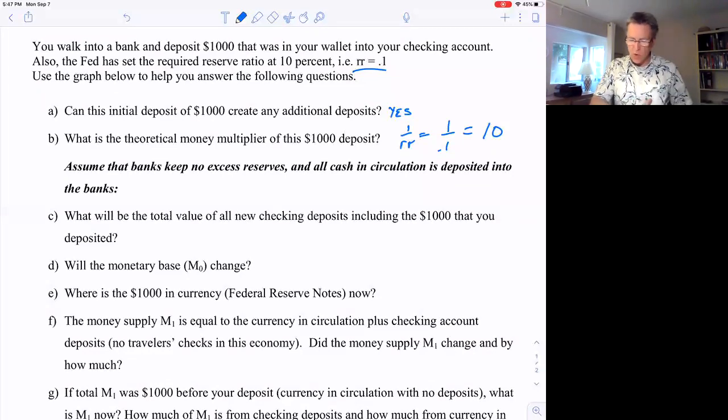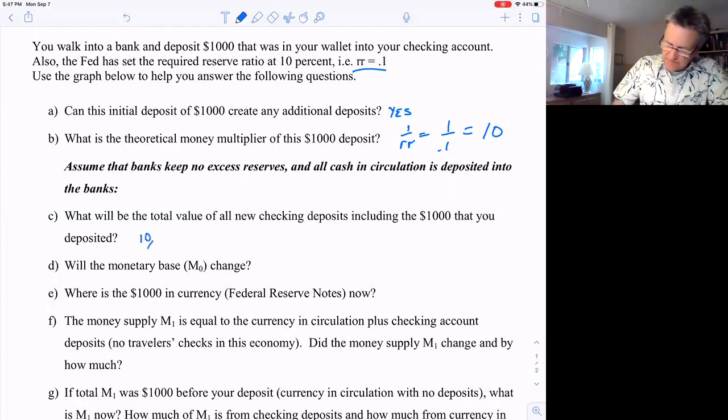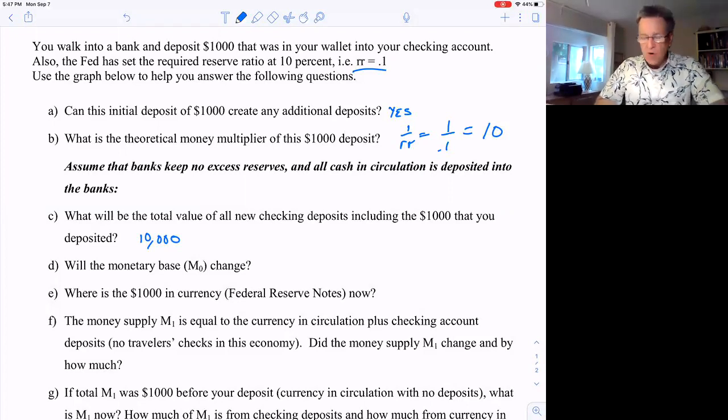Okay, what will be the total value of all the new checking deposits, including the $1,000 that you deposited? Well, it's going to be 10,000. 1,000 times the money multiplier, which is 10. Will the monetary base change? No. Just because you take that deposit and go deposit it in the bank doesn't mean that the Fed has created any more money. They created that money a long time ago. It's been sitting around in your wallet.